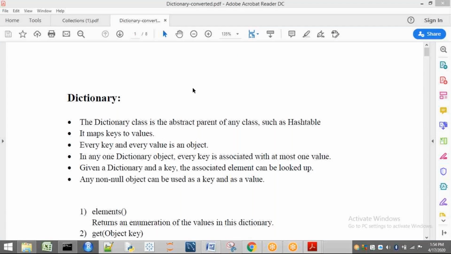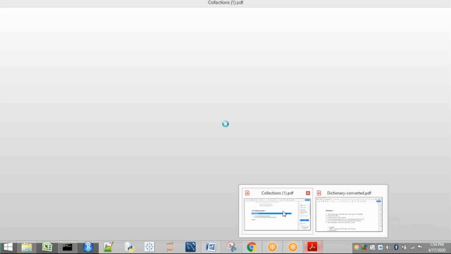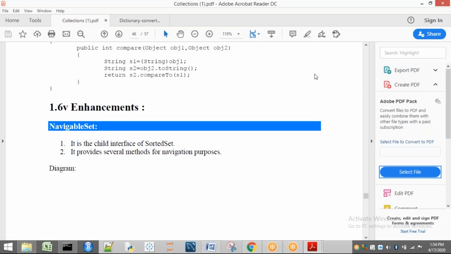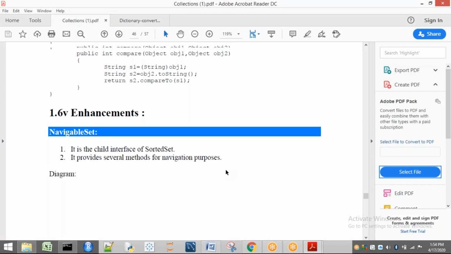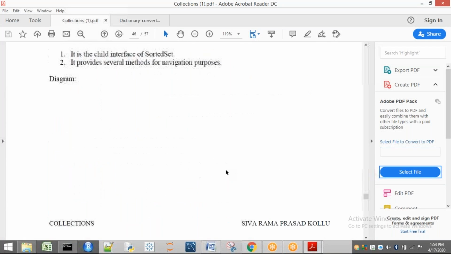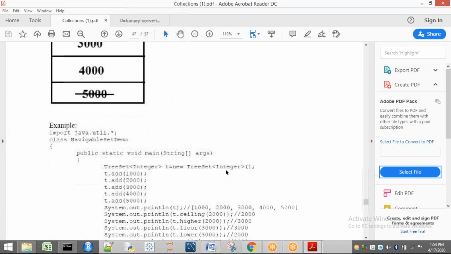Okay. Now today I'm going to start with dictionary. It is an abstract class. In previous sessions we have already seen map related classes. So I will show you that hierarchy once so that you can understand this in detail.